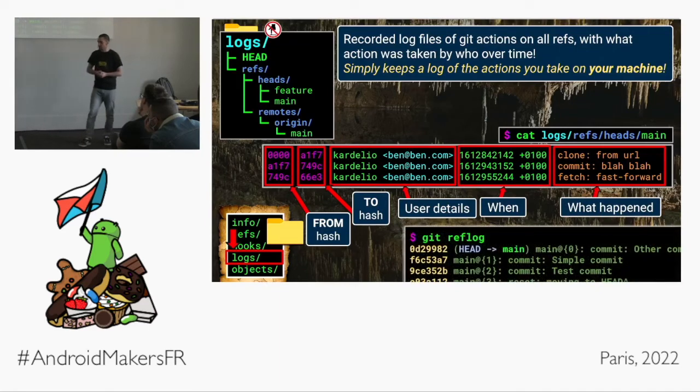Whatever the action was. Interestingly enough, the command git reflog, which if ever you do make a mistake in Git, I point you to git reflog as your first haven of safety. This command just uses the files and information inside of the logs folder to populate its output.